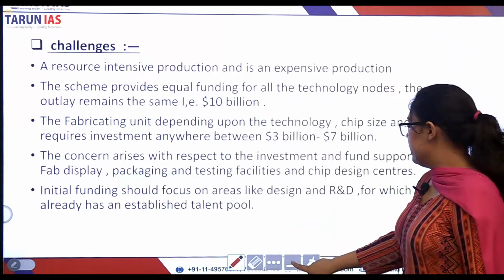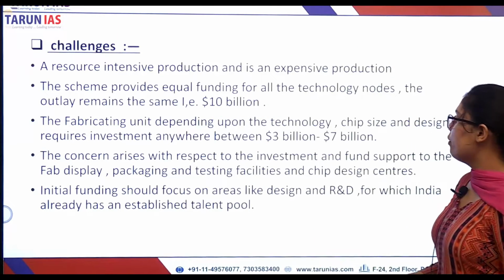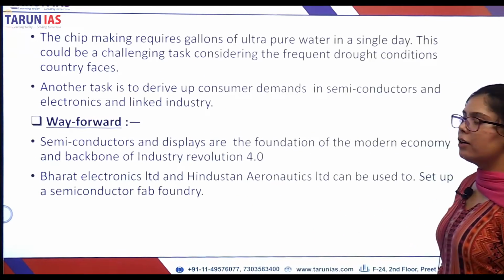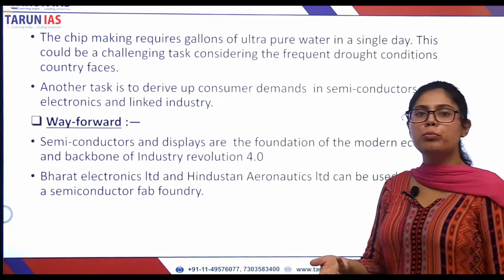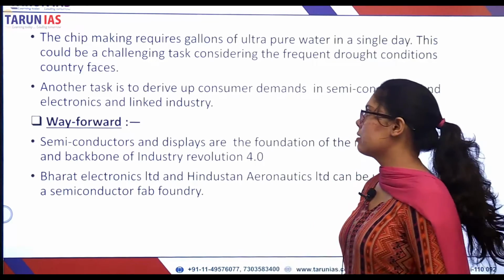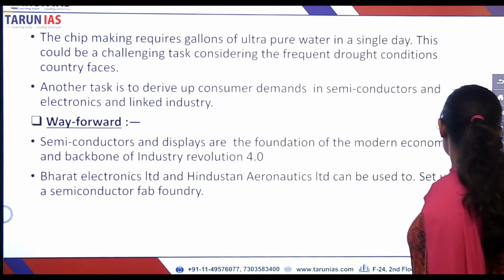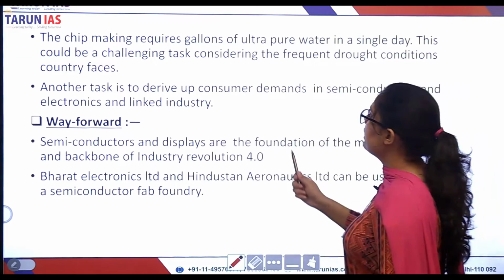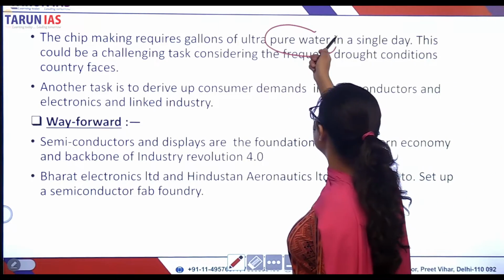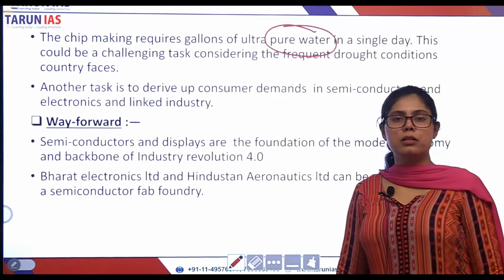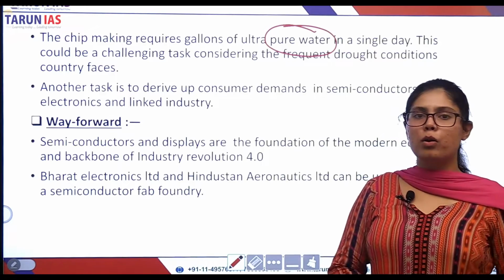Another challenge, related with the infrastructure, is that of the raw material and the components which go into making a business prosperous. That challenge, which is very daunting for the Indian government, is the availability of pure water. Chip making requires ultra pure water.